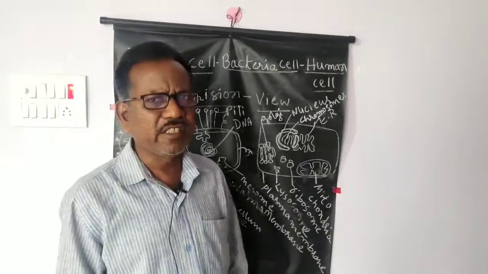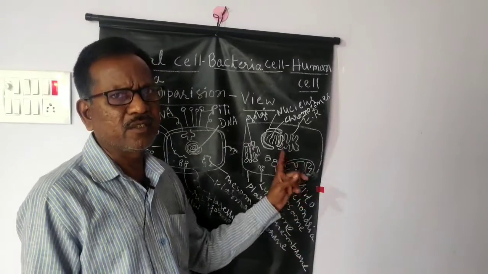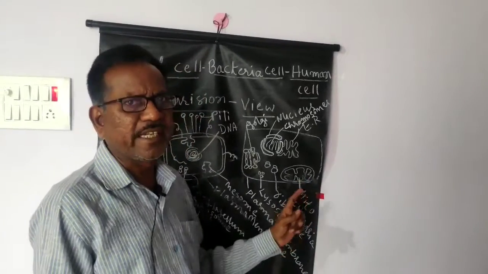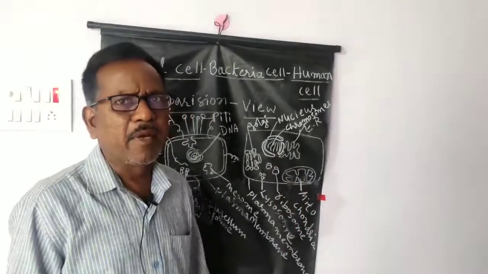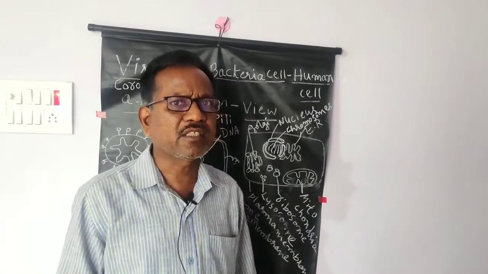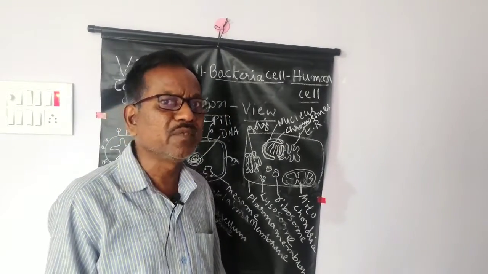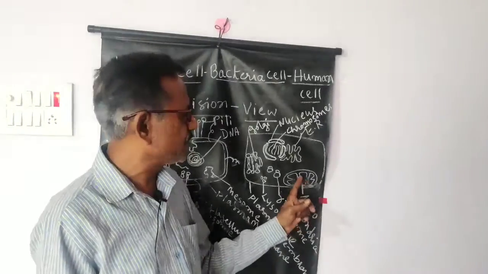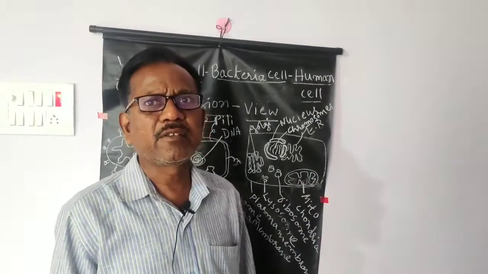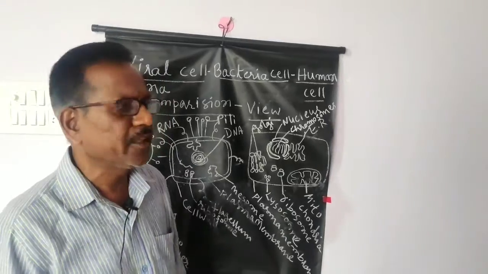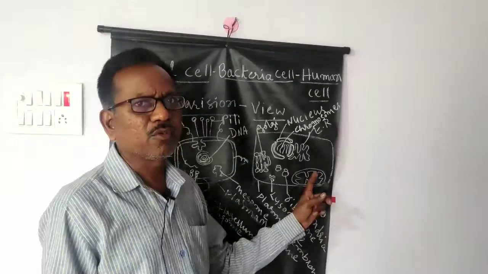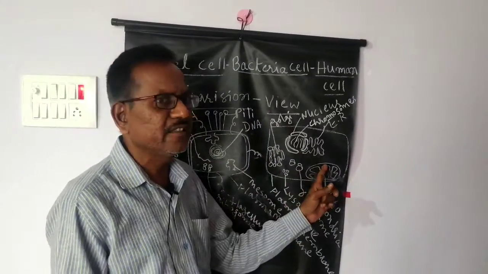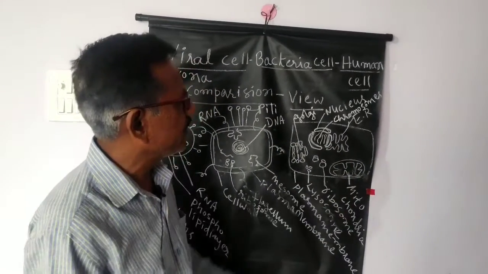Then that acetyl coenzyme A will enter into the mitochondria, and is totally oxidized into carbon dioxide, and water is also produced. ATP is produced, so the mitochondria is actually meant for production of energy by oxidation of the food materials. So ATP energy is produced and stored here in the mitochondria. So mitochondria are called the powerhouse of the cell. A very important cell organelle for all eukaryotic cells. It is one of the largest organelles in the animal cell as well as in the plant cell. So that is the mitochondria.